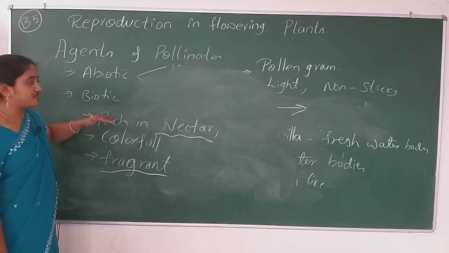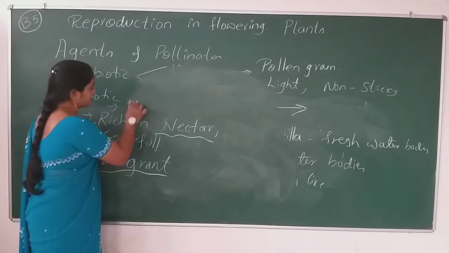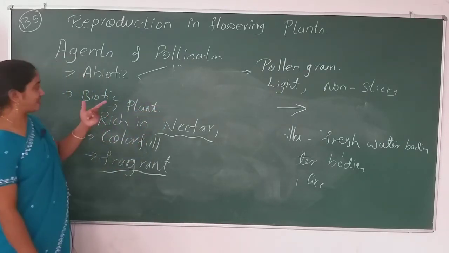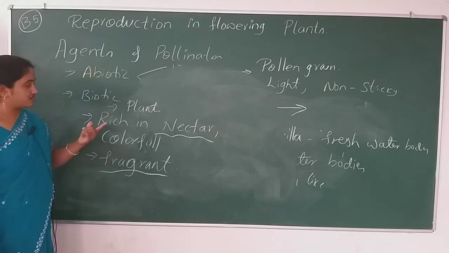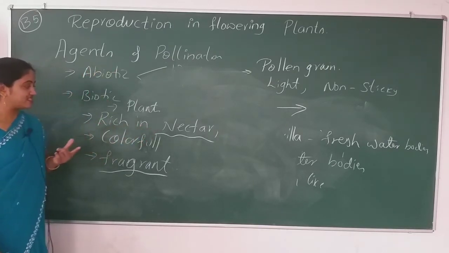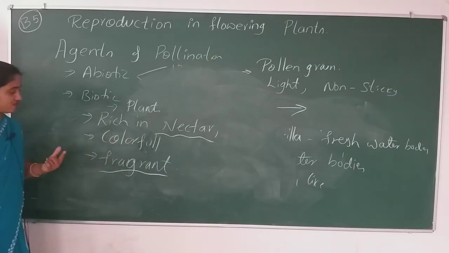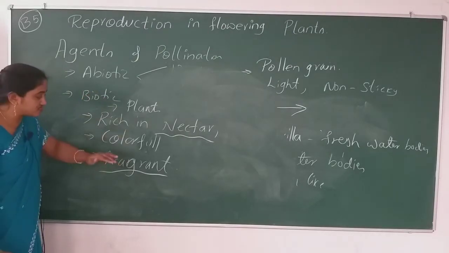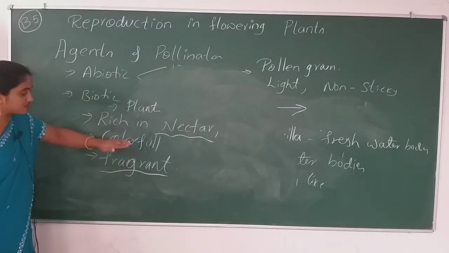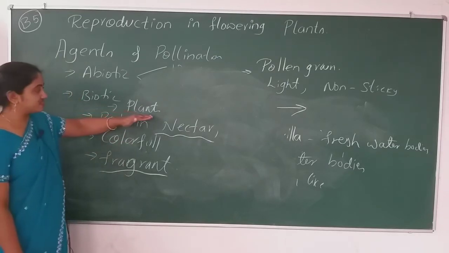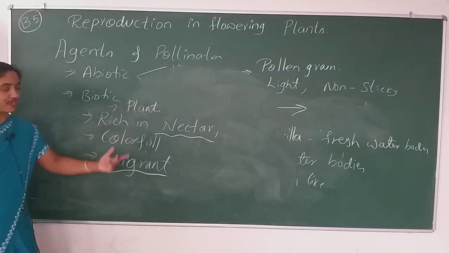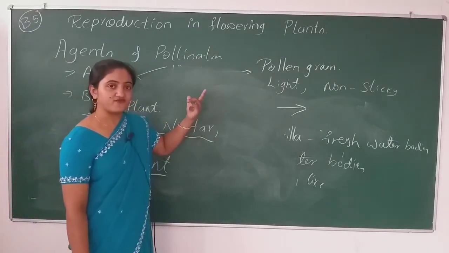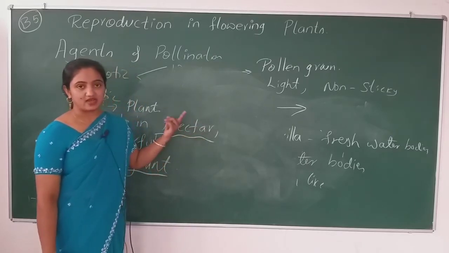So I'm telling you the features of the plant flowers which use insects, that too bees and butterflies, as an agent of pollination. As I told you, they will be rich in nectar, colorful, and have fragrance. Because of the fragrance and the attractive colors, the insects get attracted to those kinds of plants and sit on the petals of the flower to suck the nectar.